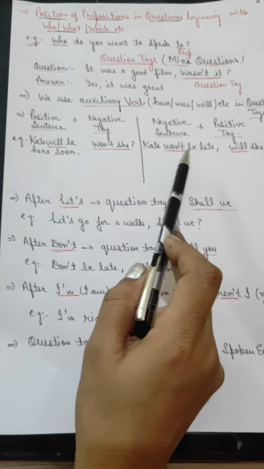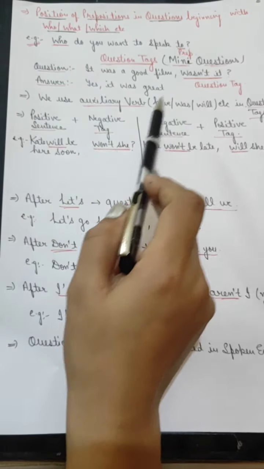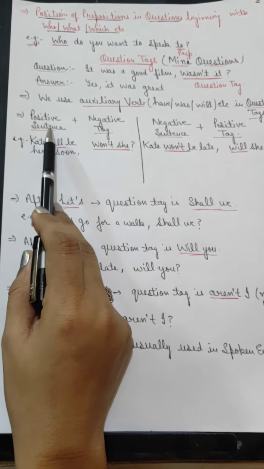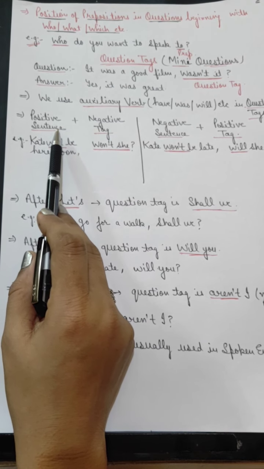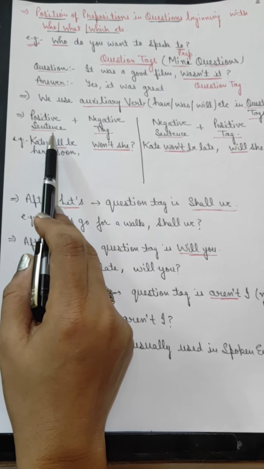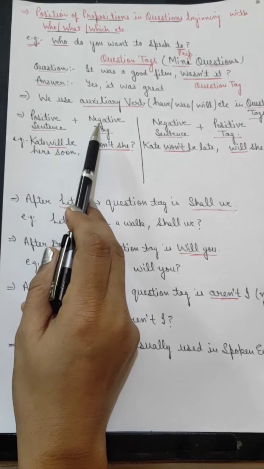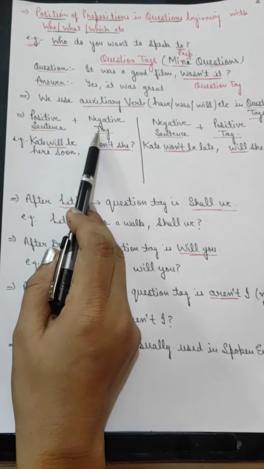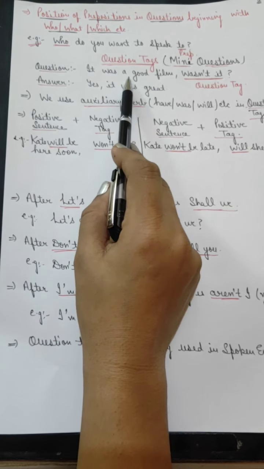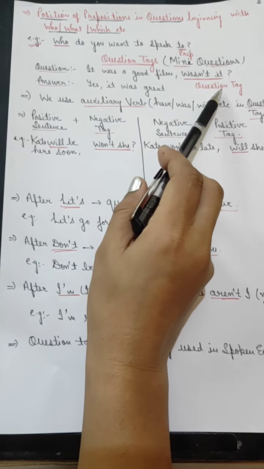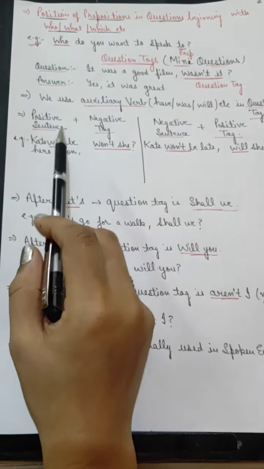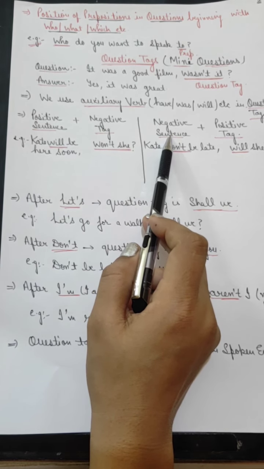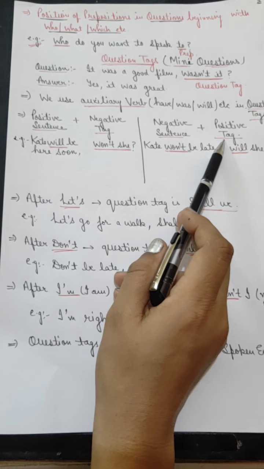I have divided this sentence into two parts, positive and negative. If the first part of the sentence is positive, the rule says the question tag will always be negative. It will be vice versa: if the first part is positive, the question tag will be negative, and if the sentence is negative, the question tag will be positive.